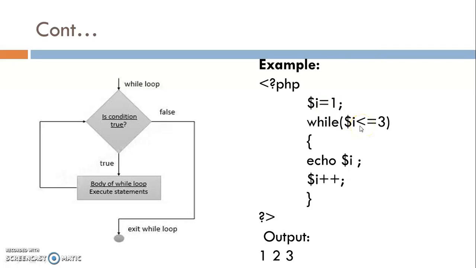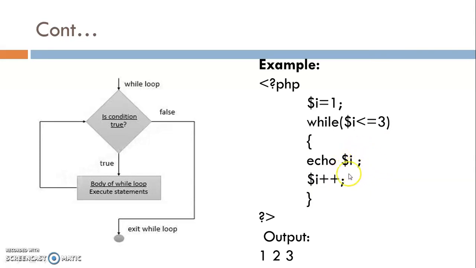I just want to display only 3 numbers, starting from 1. So I write the condition $i less than equal to 3. Then in curly bracket I write echo statement which displays the variable value.